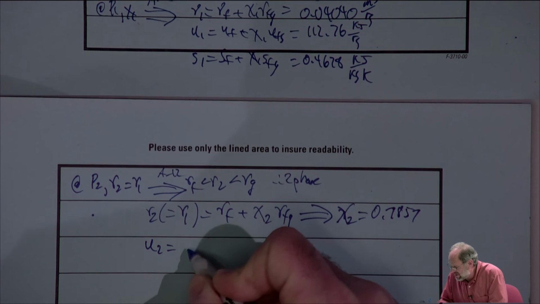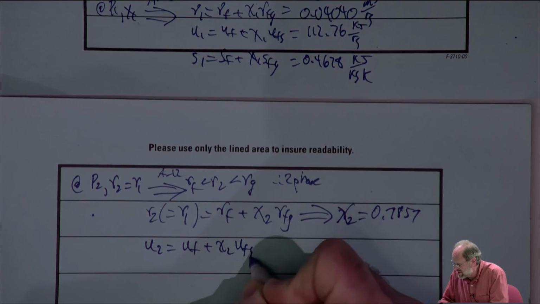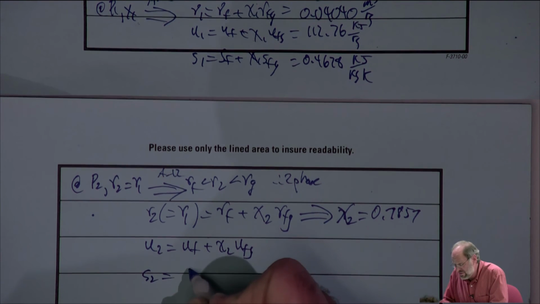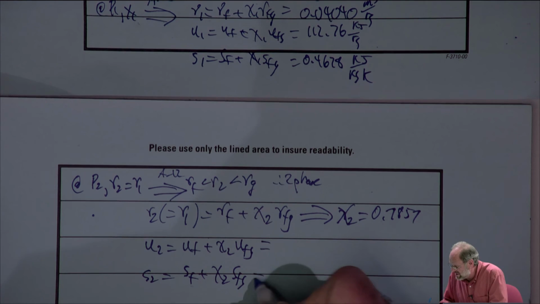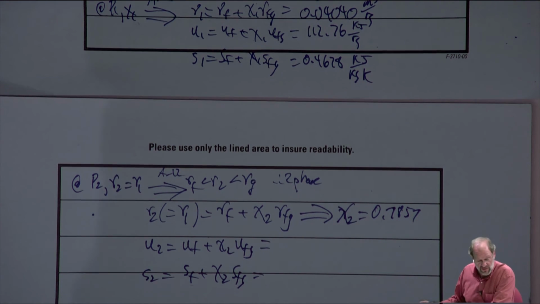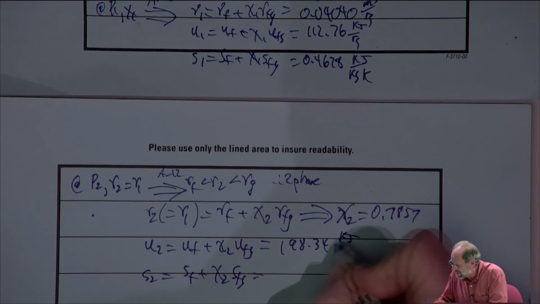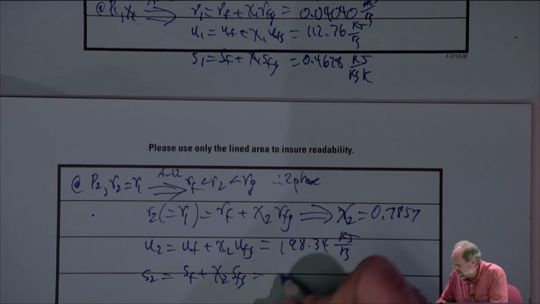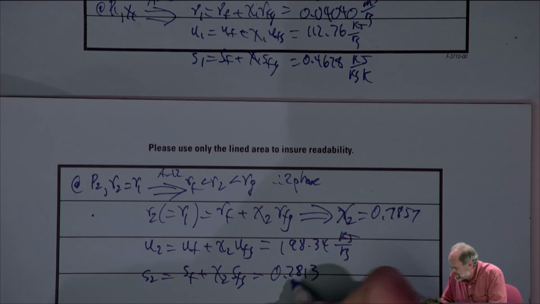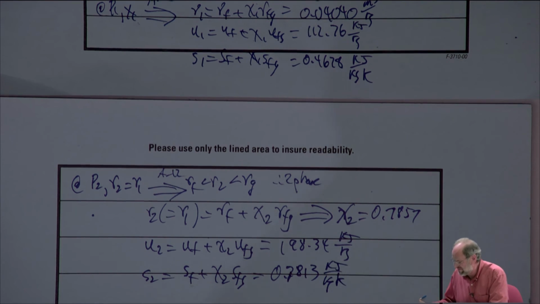And then, just like we did before, U2 is Uf plus quality at 2 times Ufg, and S2 is Sf plus quality at 2 times Sfg. If we just plug in the quality from above, we end up with the internal energy of 198.34 kilojoules per kilogram, and the specific entropy of 0.7813 kilojoules per kilogram per Kelvin.